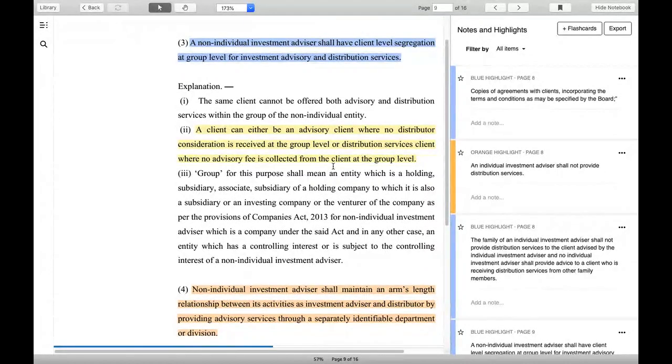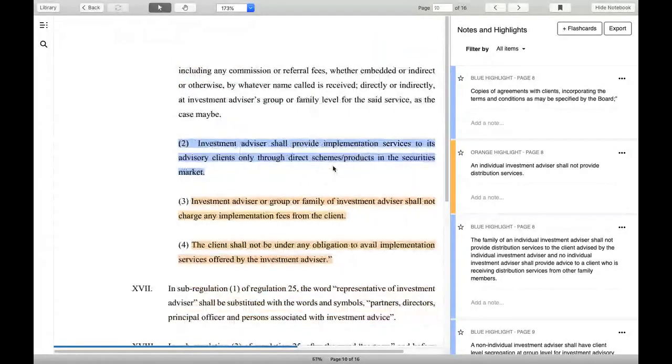Under a distribution firm, you have no limitation. You can sell anything. Whichever thing you sell, you should earn only commission or referral fees. You cannot charge fees under MFD. Under IA, you cannot charge commission. You can charge fees. So that's the basic distinction through which they have done all this. And we are through with this reading. So I clarified everything which was important for you, and let me go to the important area.